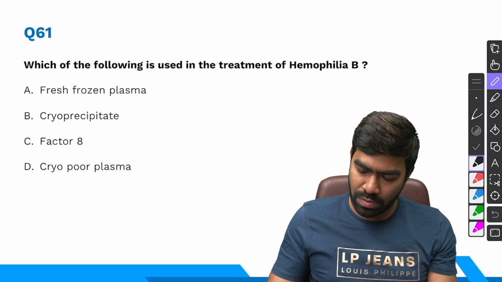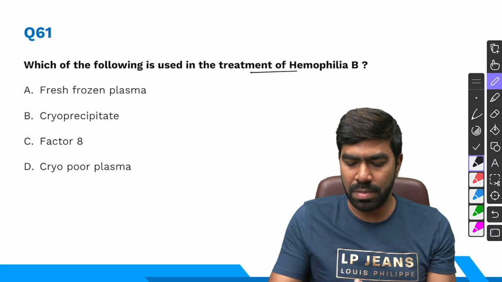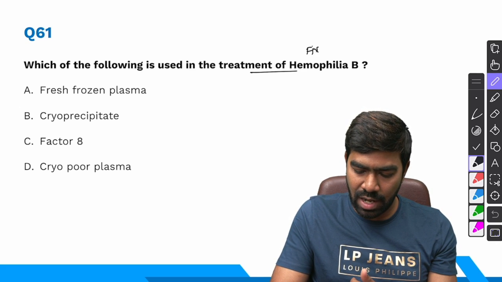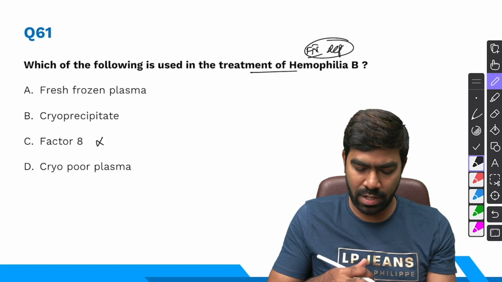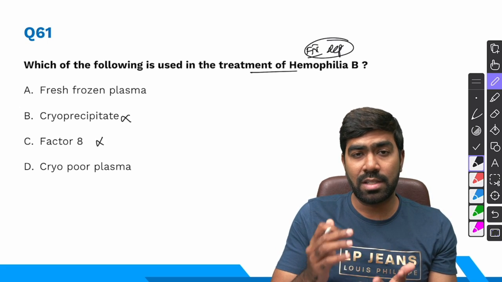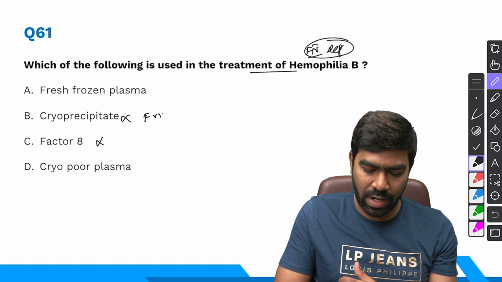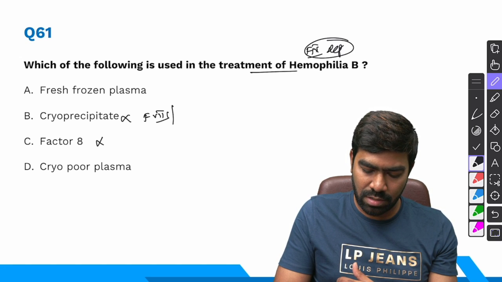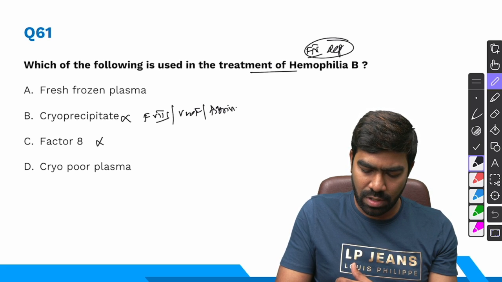So coming to 61st question, which of the following is used in the treatment of hemophilia B? Remember, hemophilia B is due to factor 9 deficiency, not factor 8 deficiency. Of course, I cannot use factor 8 concentrates. Cryoprecipitate is something that's enriched for factor 8 only, so I cannot use it. So what does cryoprecipitate contain? It contains factor 8, it contains von Willebrand factor, and it contains fibrinogen predominantly.